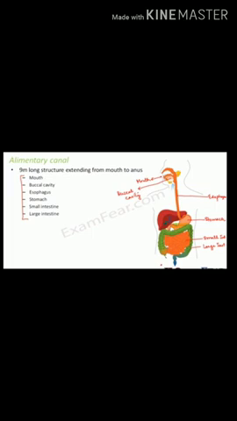Then is the stomach. After that, the small intestine, and the small intestine opens into the large intestine. So you can see that this alimentary canal is initially a tube-like structure. Then it becomes the stomach, and then it becomes a very coiled structure, and then it ends in the large intestine. So these organs together form the alimentary canal or digestive tract.